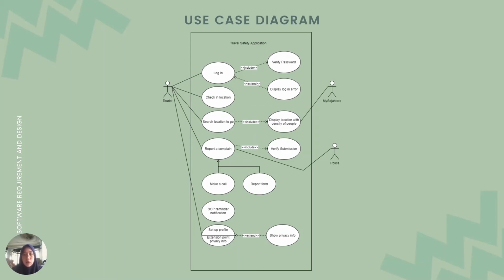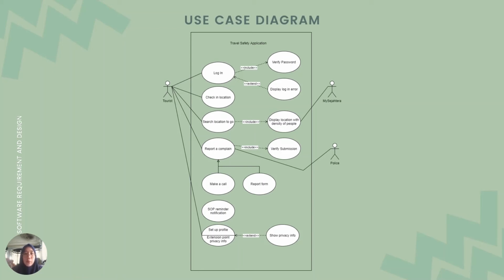After logging into the application, the user needs to allow check-in location for sharing with the system. As they share the location, the system will get their current location and show it to them inside the application. And then the tourists may search the location they want to go to, and under the search location, our application will display the location with the density of people in that certain place.